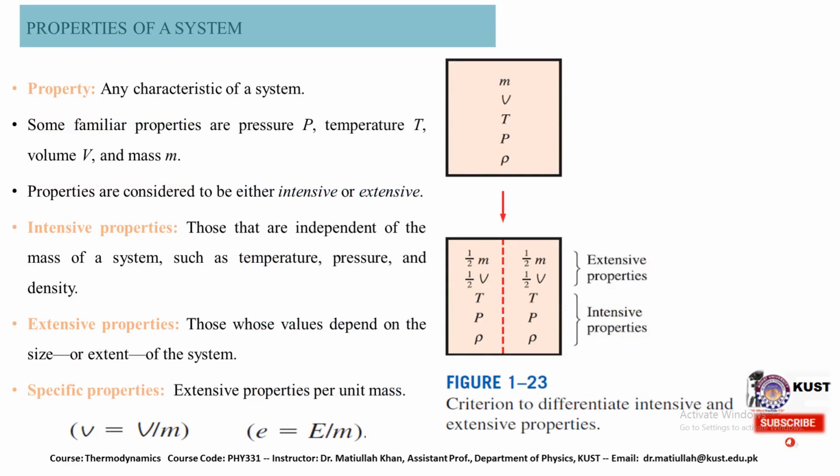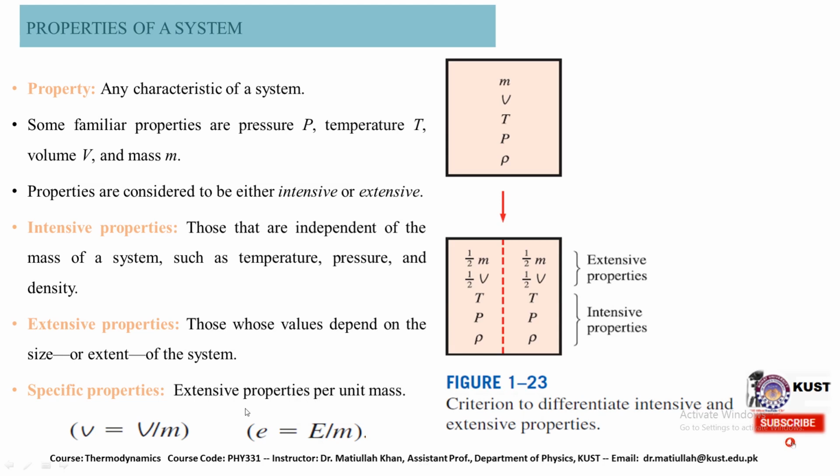So we have properties of the systems that are different. There are different properties of the system that describe the nature of that particular system, the characteristics of any particular system. Some properties of the systems, just like we have pressure, temperature, volume and mass, are actually the properties of the system.